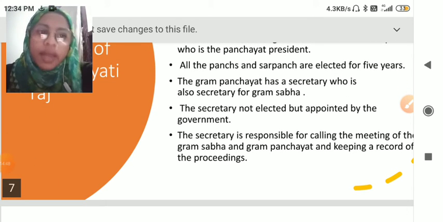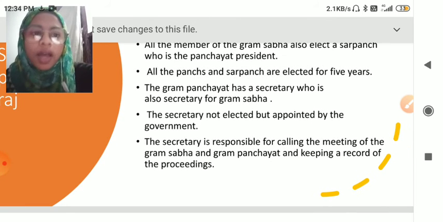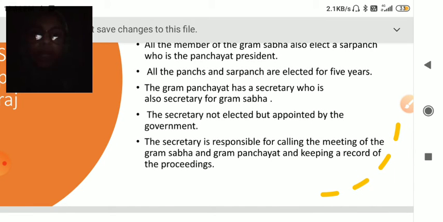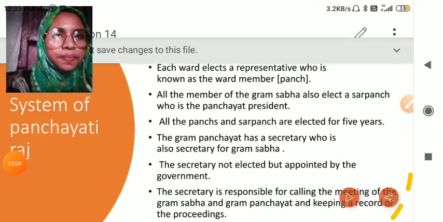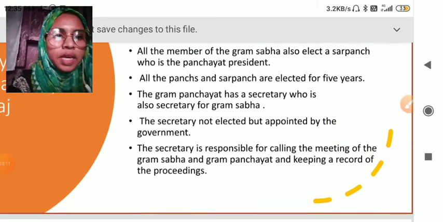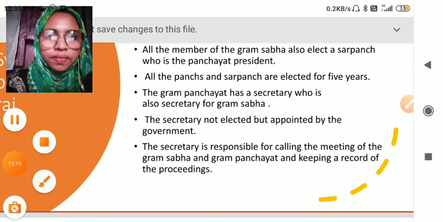And what is the duty of the secretary? The secretary is responsible for calling the meeting of the Gram Sabha and Gram Panchayat and keeping a record of the proceedings, right?